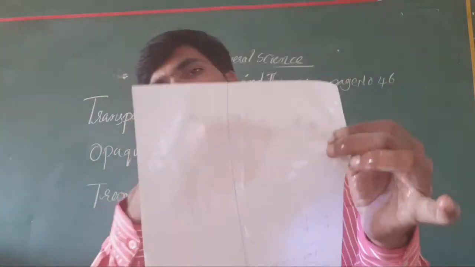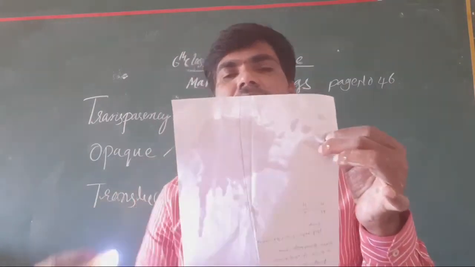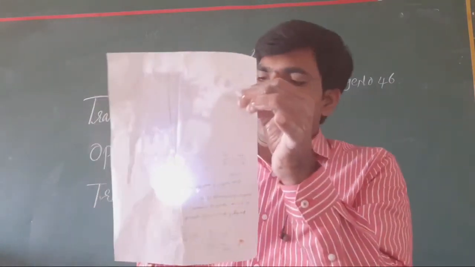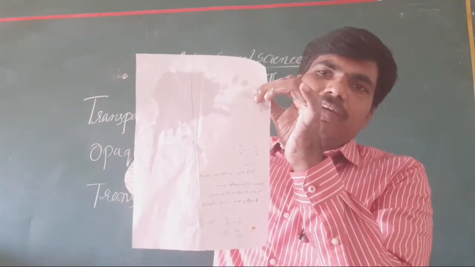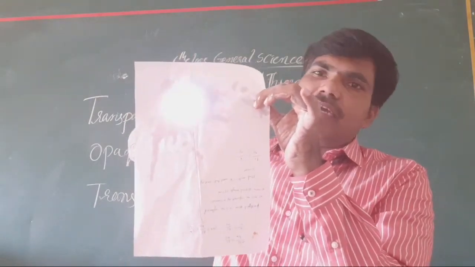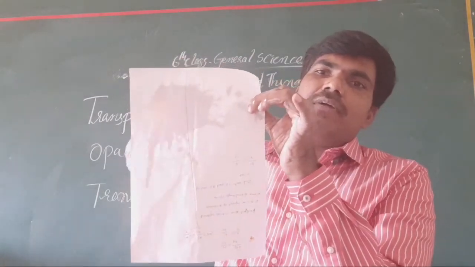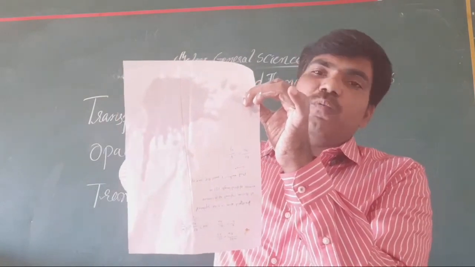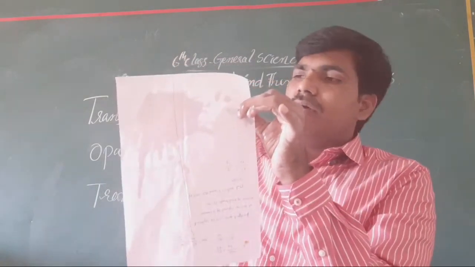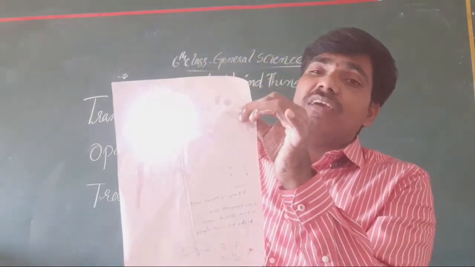Okay, in this paper, this particular place is totally covered with oil. But when I take it here, the light does not appear, but when we take it here, it appears. At this particular place, this paper works as a transparent. Sorry, not opaque, it works as a partially transparent.